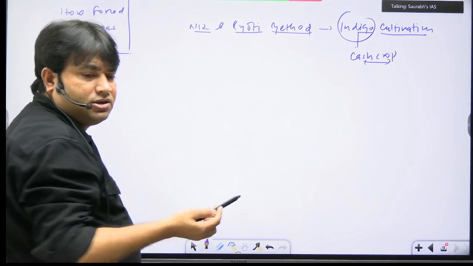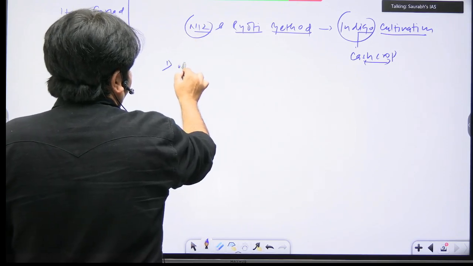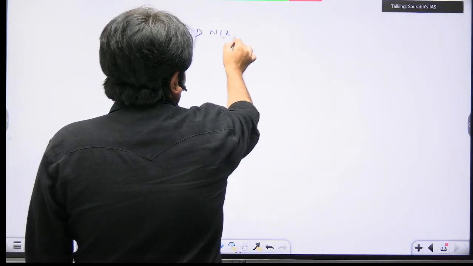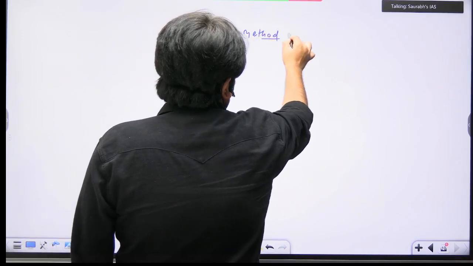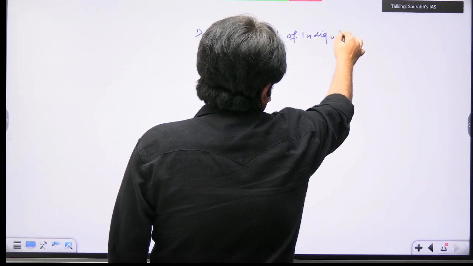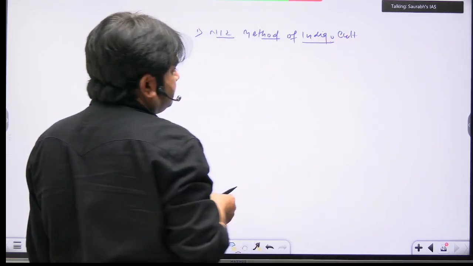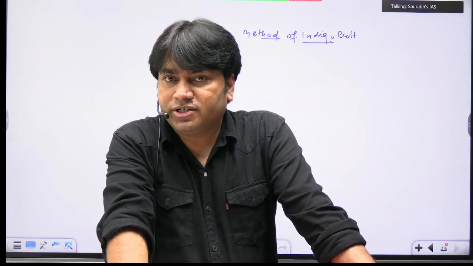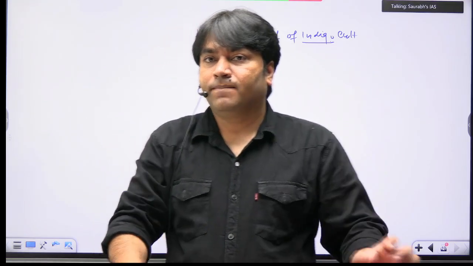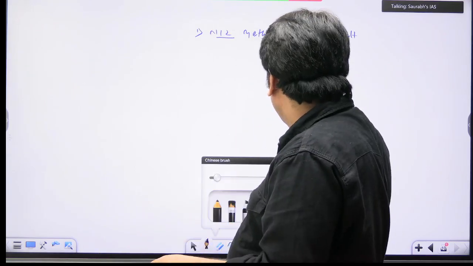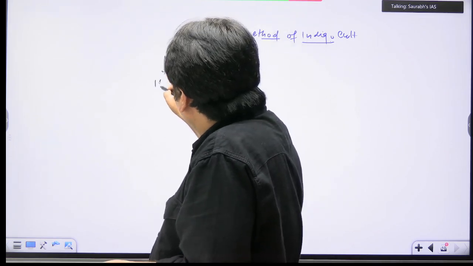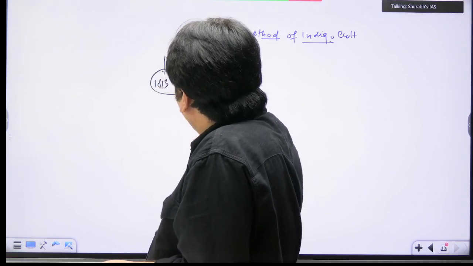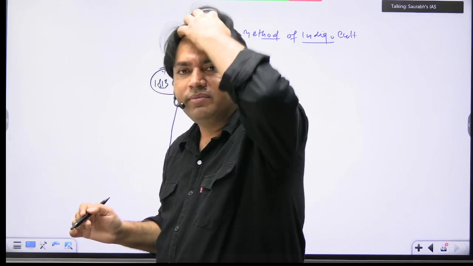So I will start with this topic first, that is the niche method of indigo cultivation. Read this first topic, the niche method of indigo cultivation. The story is very interesting. And what is the story? This is related to one important part, that is the 1813 charter. Read this, 1813 charter. We'll discuss in detail later, but this reference is very important.